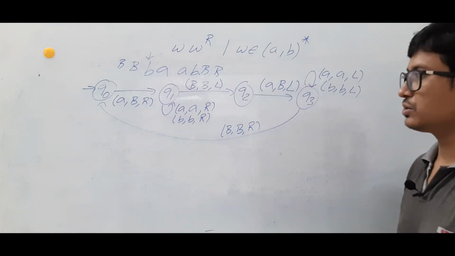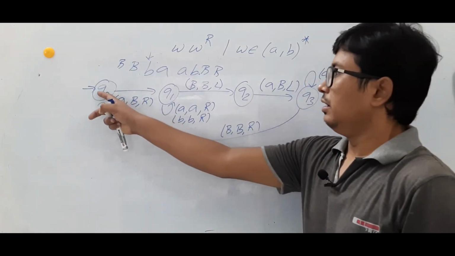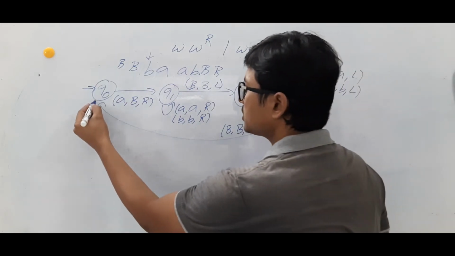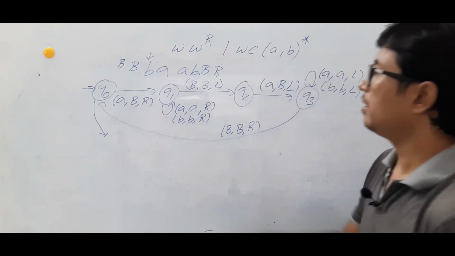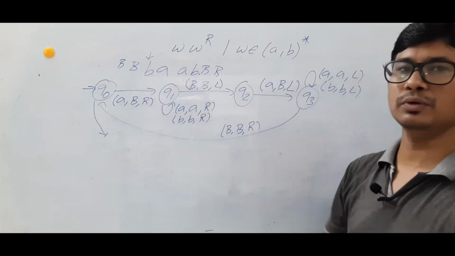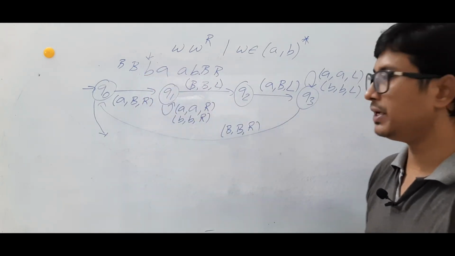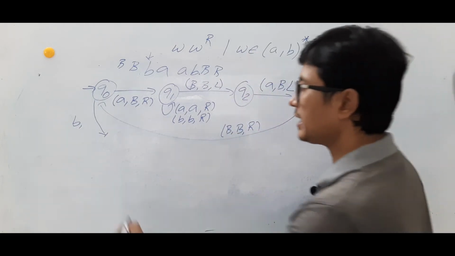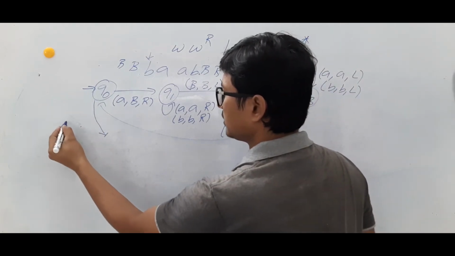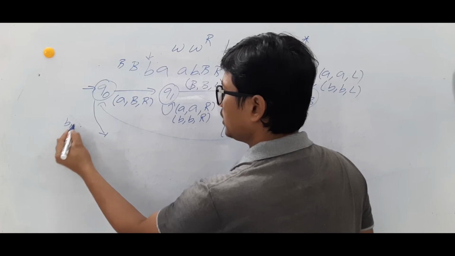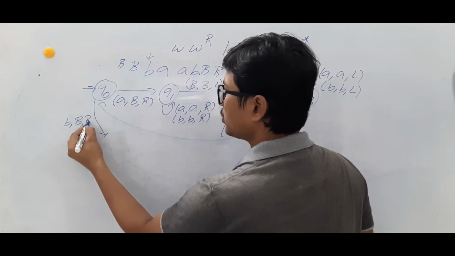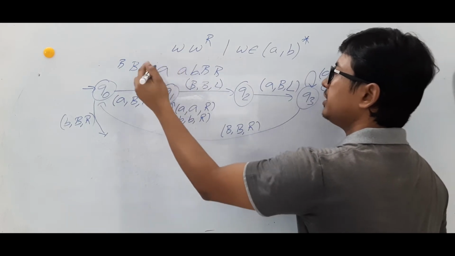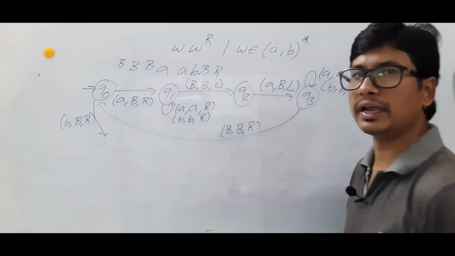Is it clear? So you reach the state Q0, which is the initial state. Now from Q0, you are able to read an alphabet B. If it is a B, what will you do? You will make it a blank. Let me write here: if it is a B, you will make it a blank and move to the right. So this B, you modified it as a blank and move to the right.